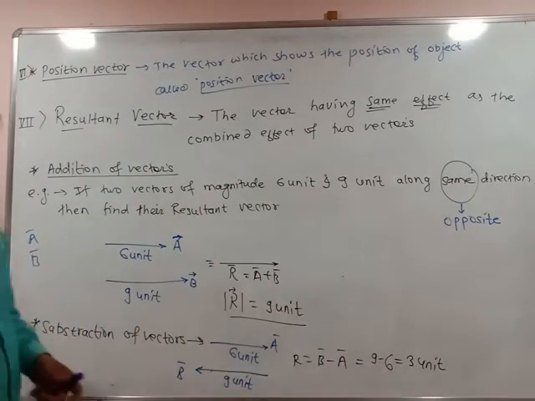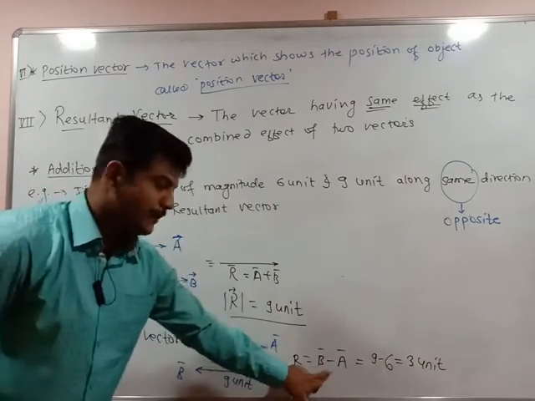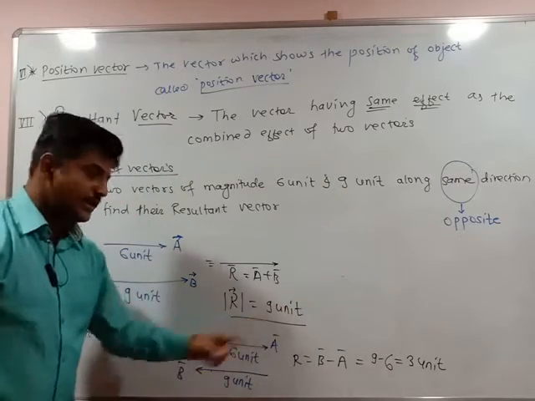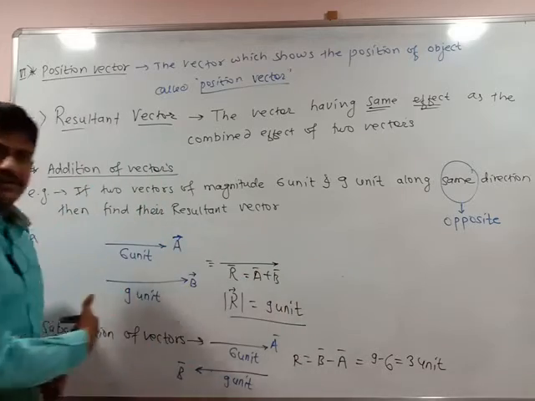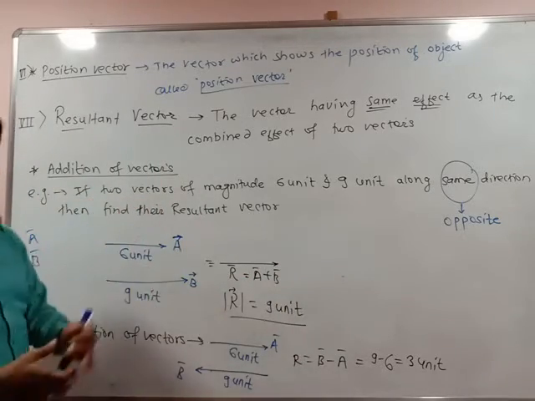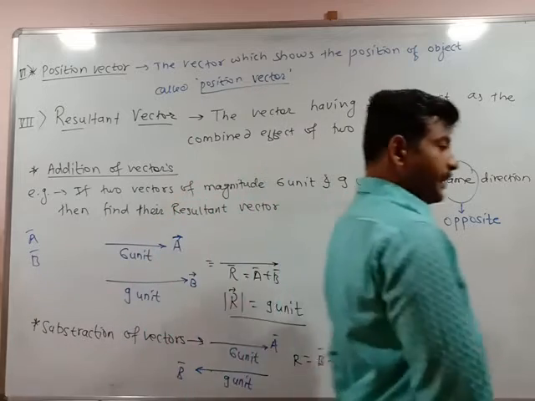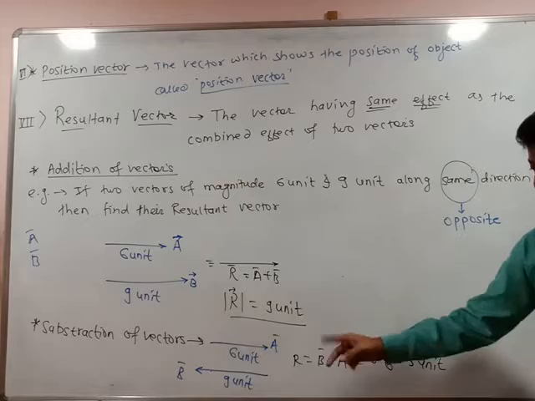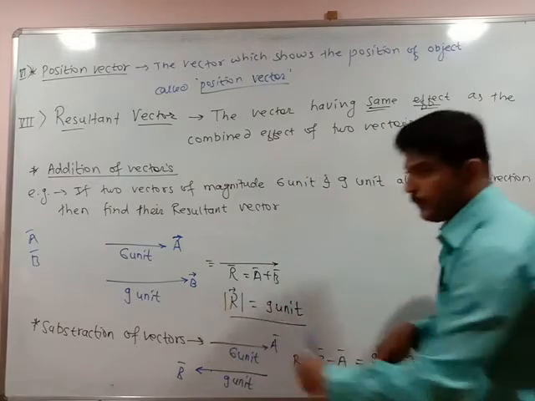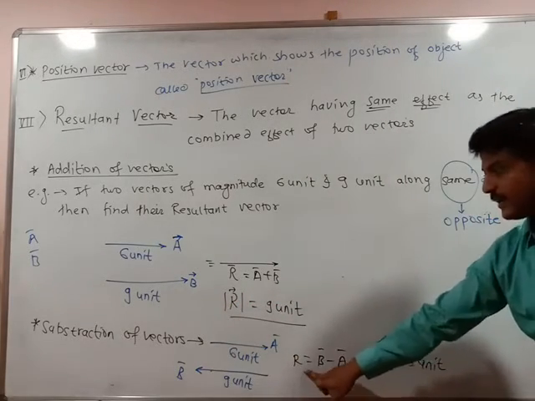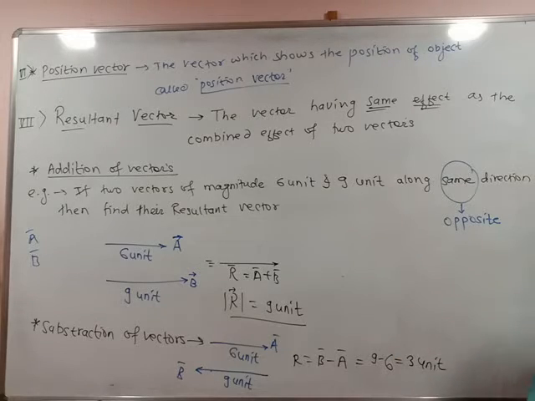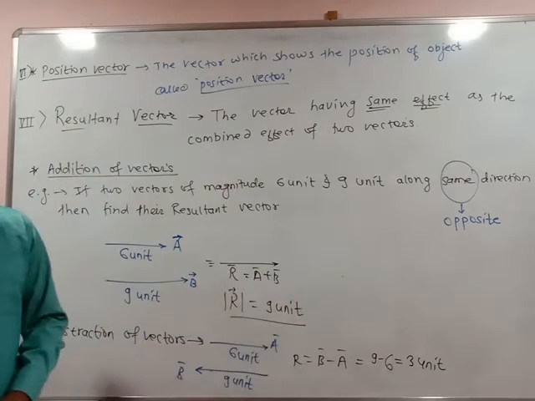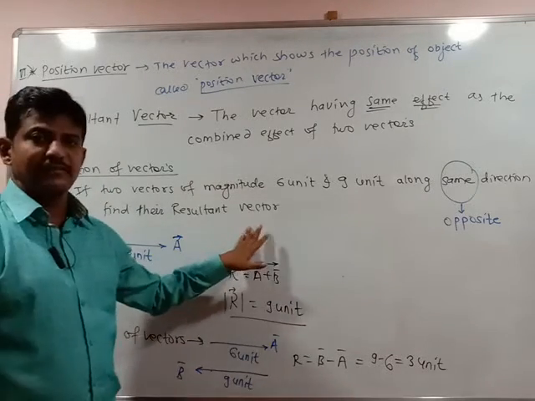So see, subtraction of vectors, b bar minus a bar. When is this possible? One is moving in the x direction, the second is moving in the negative x direction. Then both vectors are said to be subtracted from each other. Here I can say it is a subtraction of vectors. This is possible only when two vectors are moving in opposite directions. Then their resultant vector r is b minus a, that is 9 minus 6 equal to 3 unit. So I think you understood this concept very well.